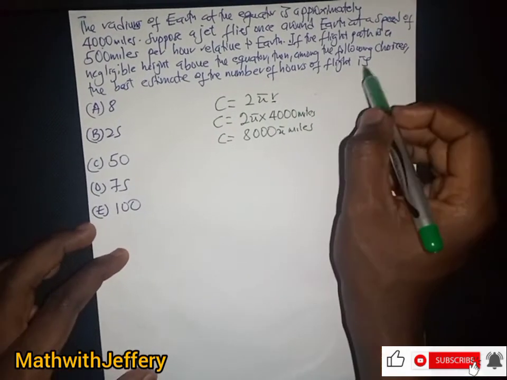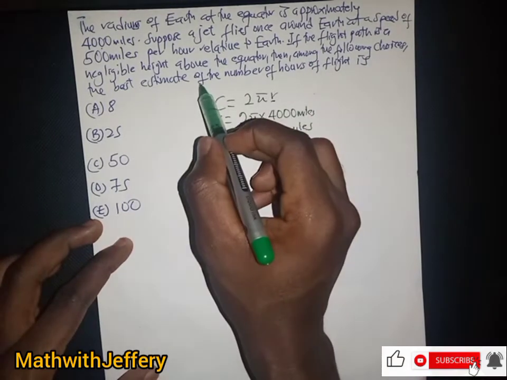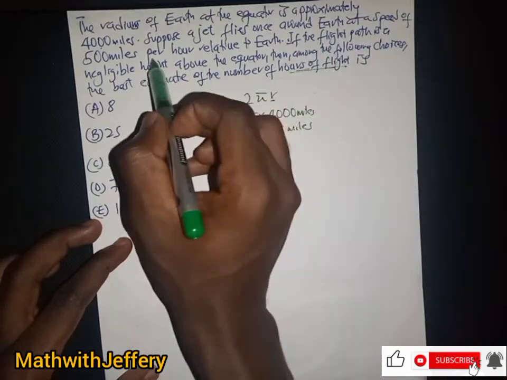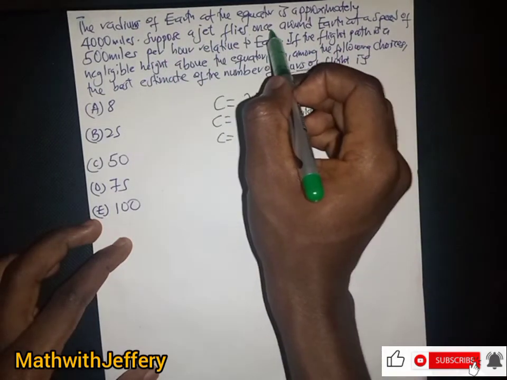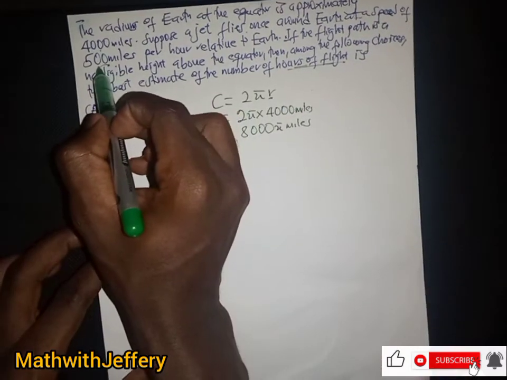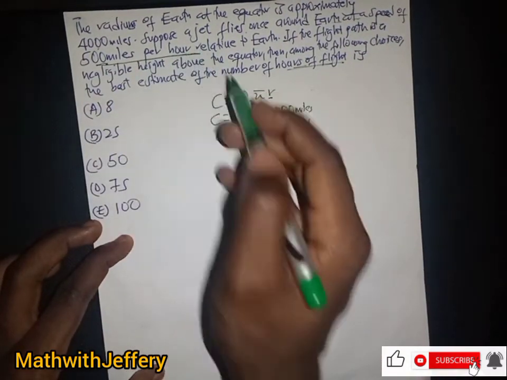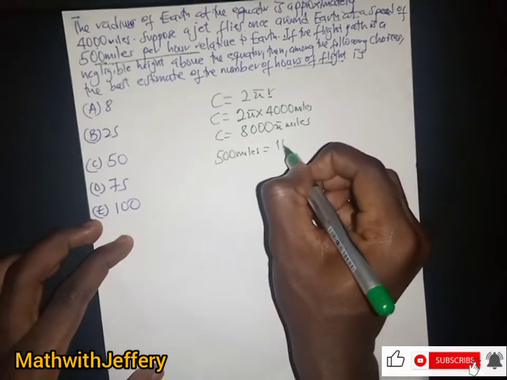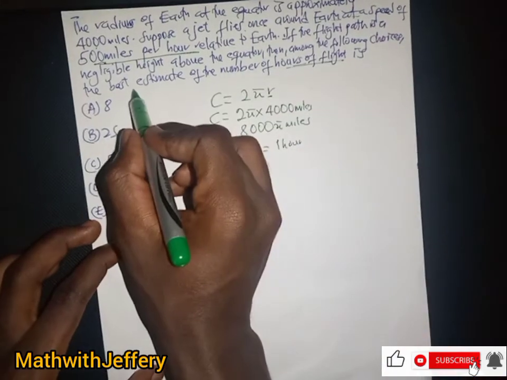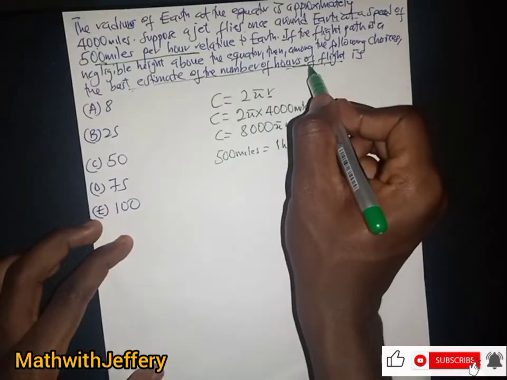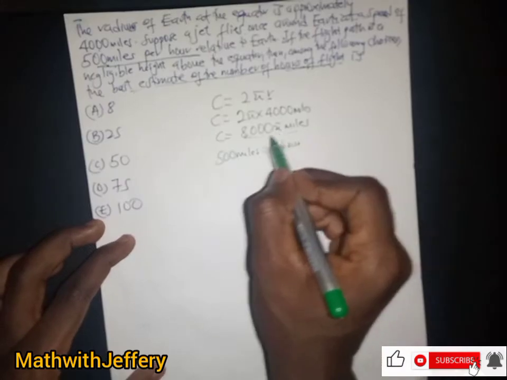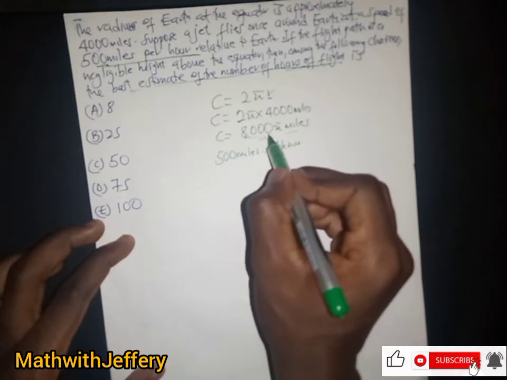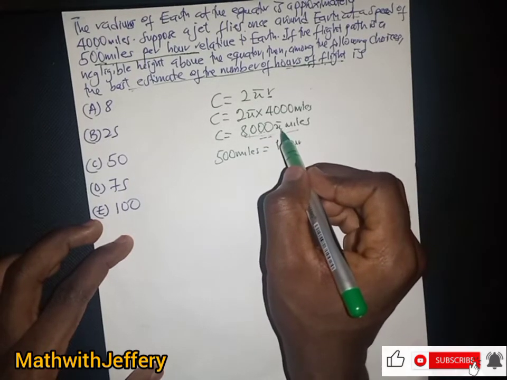But the question says, what is the best estimate of the number of hours of the flight if a jet flies once around the earth at a speed of 500 miles per hour? So which means that we have 500 miles equal to an hour. Now the question is what is the best estimate of the number of hours of the flight if we have the distance to be 8,000 pi miles, right?